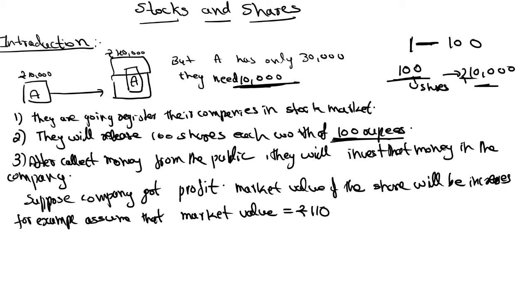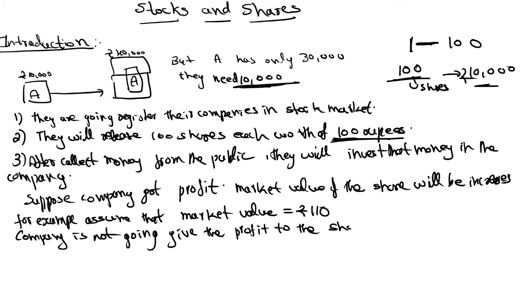Here I already said that the company will get profit. Then the company is not going to give the profit to the public, that is, to the shareholders.